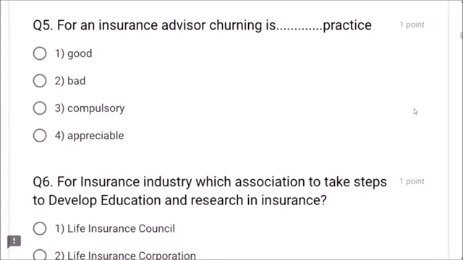Next, question number 5. For an insurance advisor, churning is bad practice. Dear friends, don't advise churning. It is a bad practice.